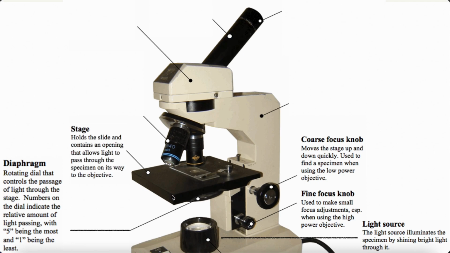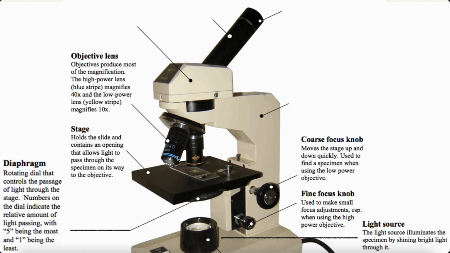Next is the stage. This is the stage. It holds the slide and contains an opening that allows the light to pass through the specimen on its way to the objective. That's the objective. These are the objective lenses. Objectives produce most of the magnification. The higher power lens, the blue striped one, magnifies about 40 times. And the low power lens, the yellow stripe, magnifies about 10 times.